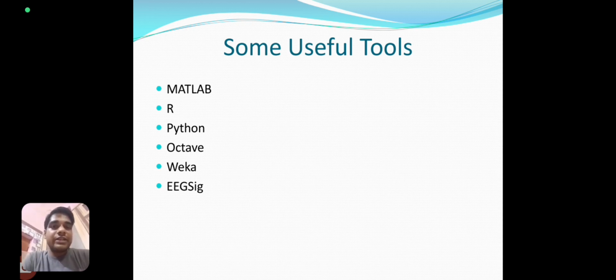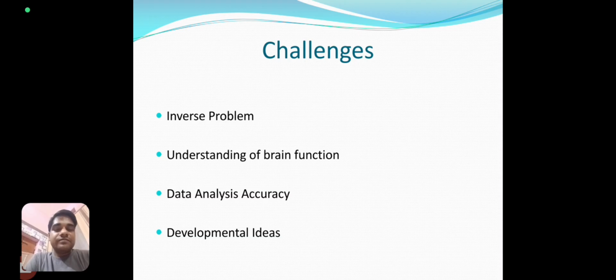I frequently use MATLAB and Python. Nowadays, many AI software tools are also coming in the future. A few challenges in EEG data analysis are, first, the inverse problem. The inverse problem is related to source localization. You have to find an S signal given a known X signal. S is unknown and X is known. So this is the very basic problem, the inverse problem.